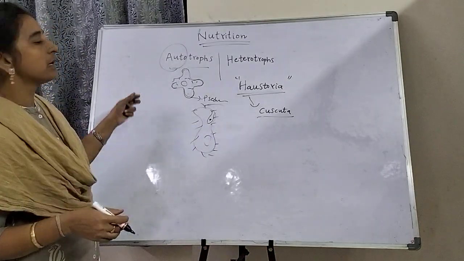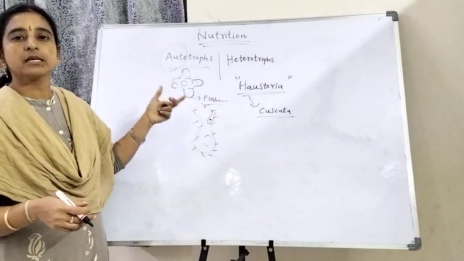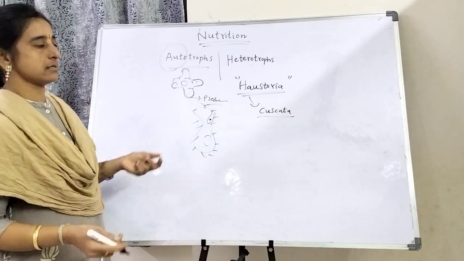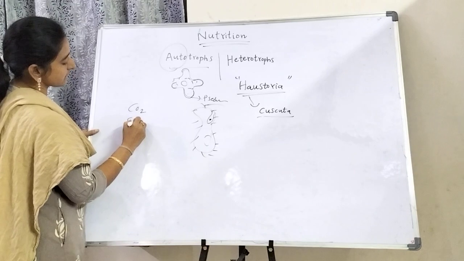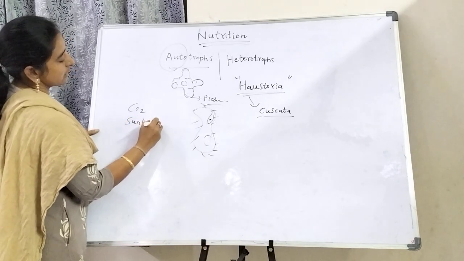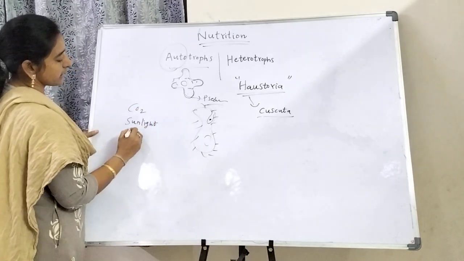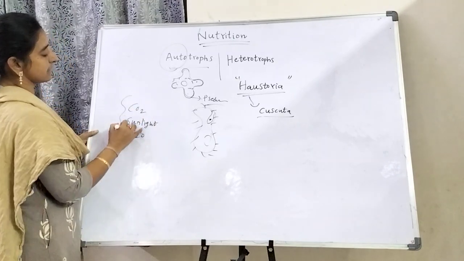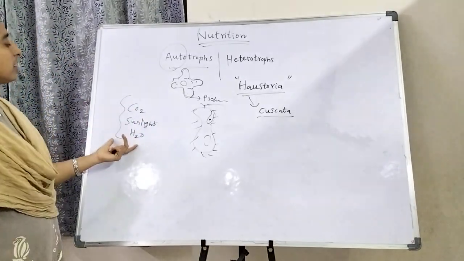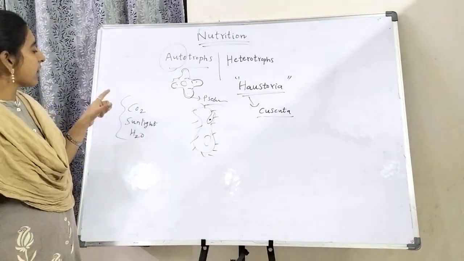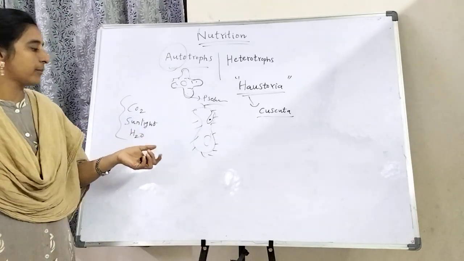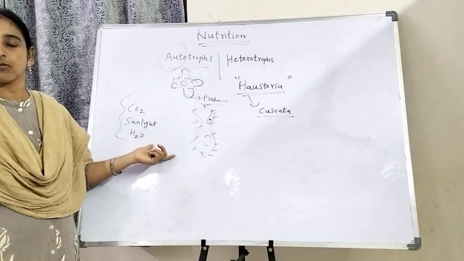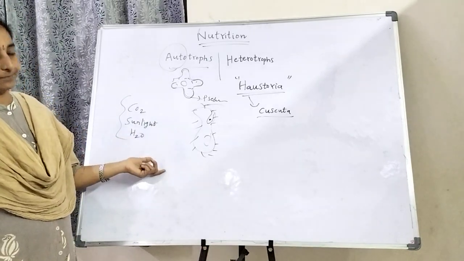Synthesis means they use different types of raw materials: carbon dioxide, sunlight and water. These are known as raw materials. Using these raw materials, they prepare their food by the process known as photosynthesis.